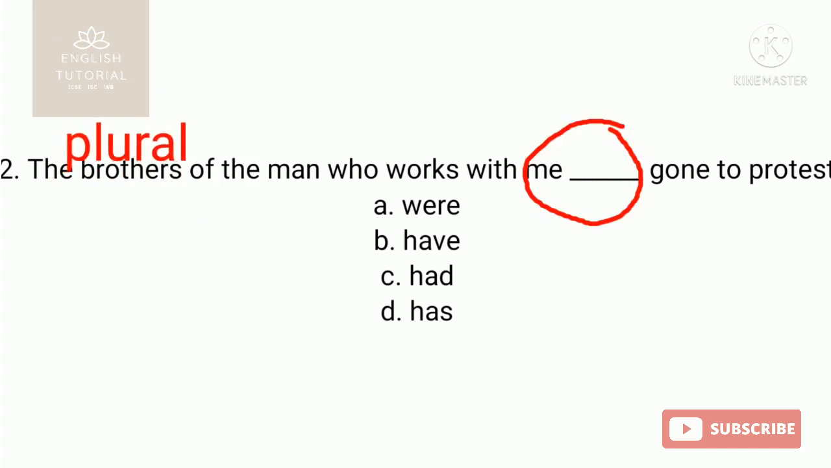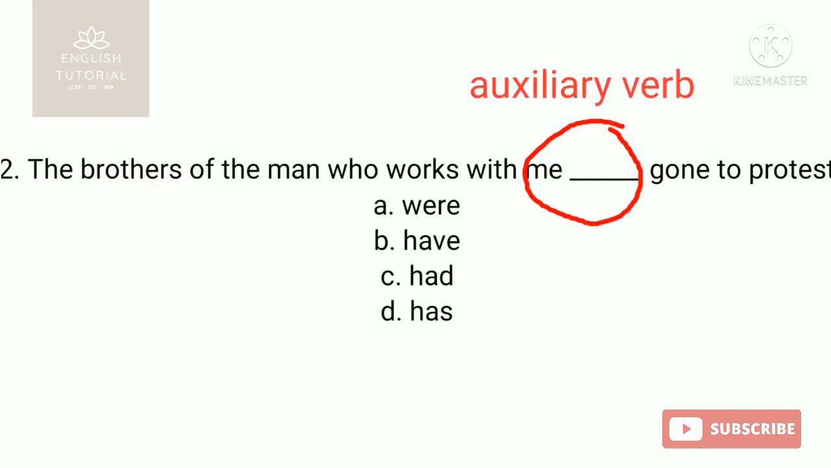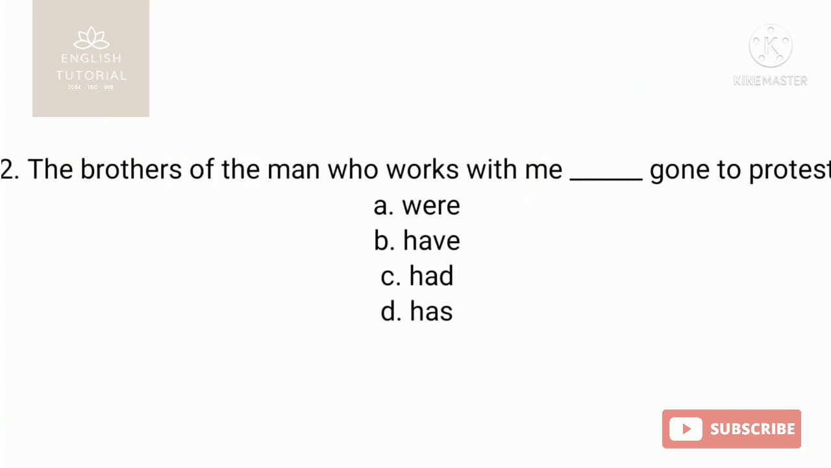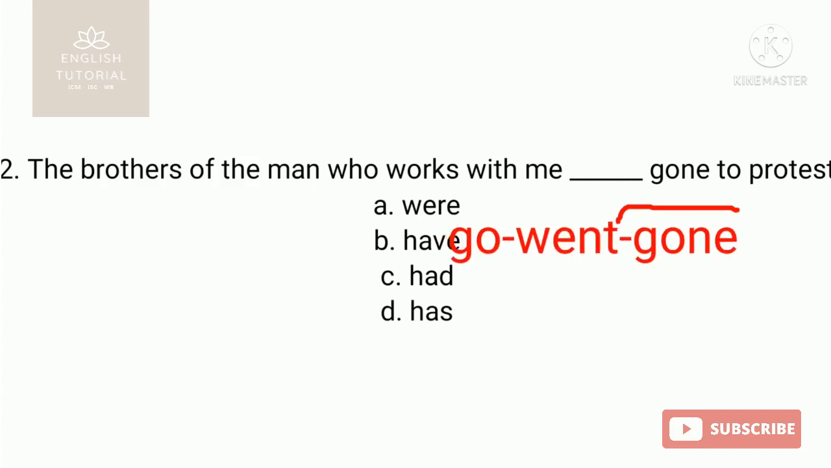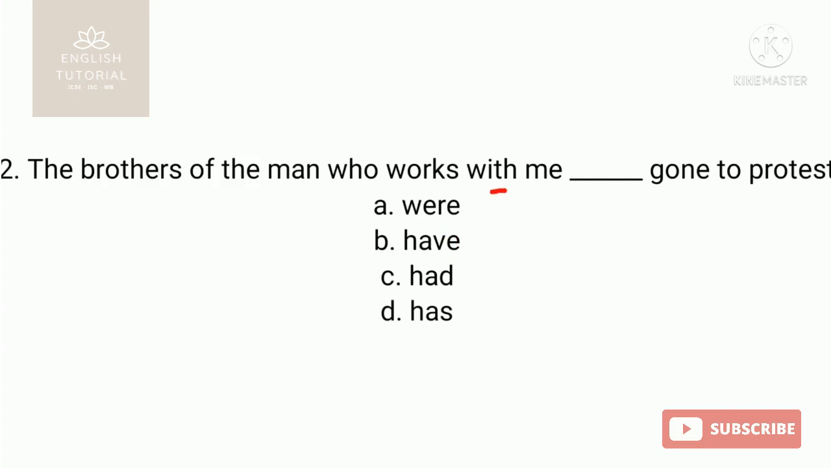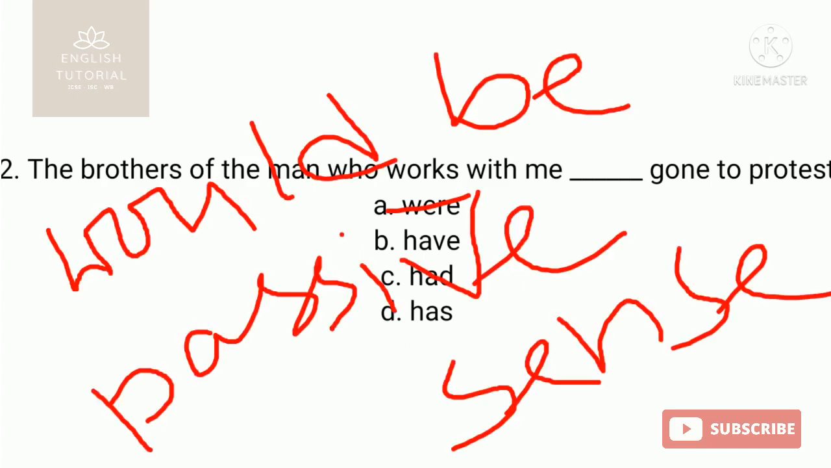So here the blank place is for the auxiliary verb, and after that the main verb is gone. So that is the third form of the base form of go: go, went, gone. Then what do you need to do? Among the four options, you need to choose the appropriate one. So if you choose the first one, where, then it could be a passive voice, where gone.